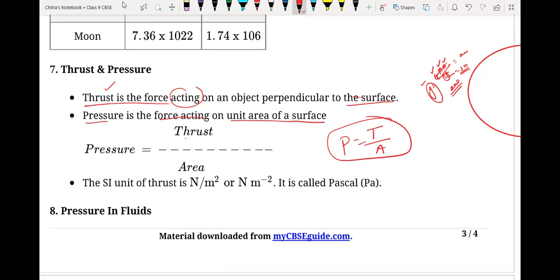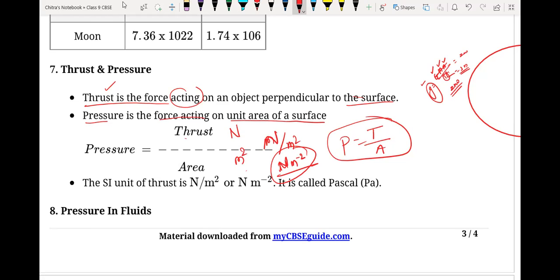Okay. So the SI unit of thrust is Newton. The thrust is nothing but force, and force has the unit Newton. And area, if you are considering distance in meters, is meter square. So it will be Newton per meter square, or Newton meter square inverse. This is the SI unit of pressure, the Pascal.